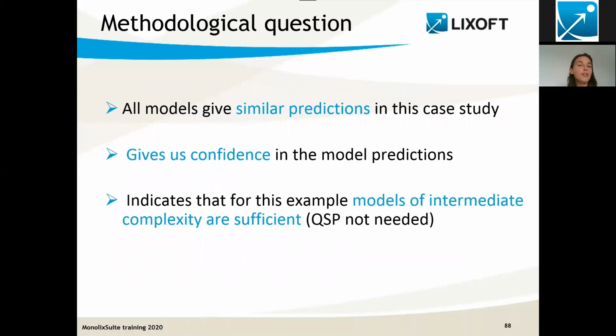The answer to our methodological question is that all models give very similar predictions in this case study. This is good because it gives us confidence in the model predictions. On the other side, it also indicates that for this example, models of intermediate complexity are sufficient. We don't really need the full QSP model.